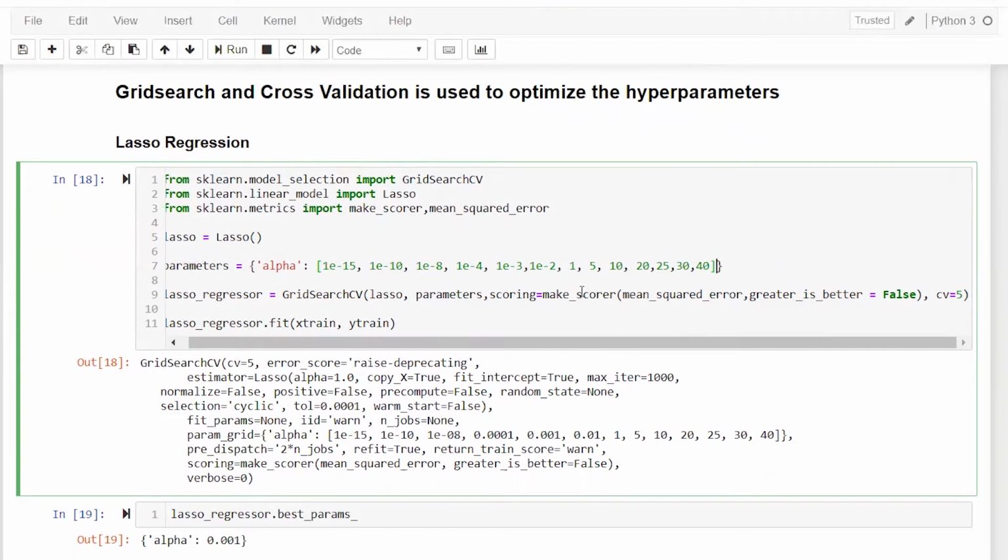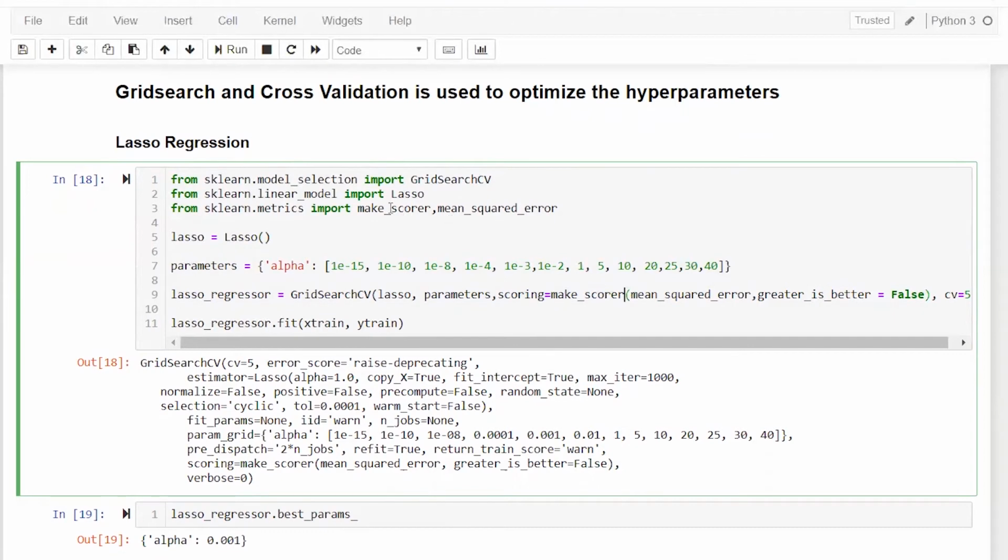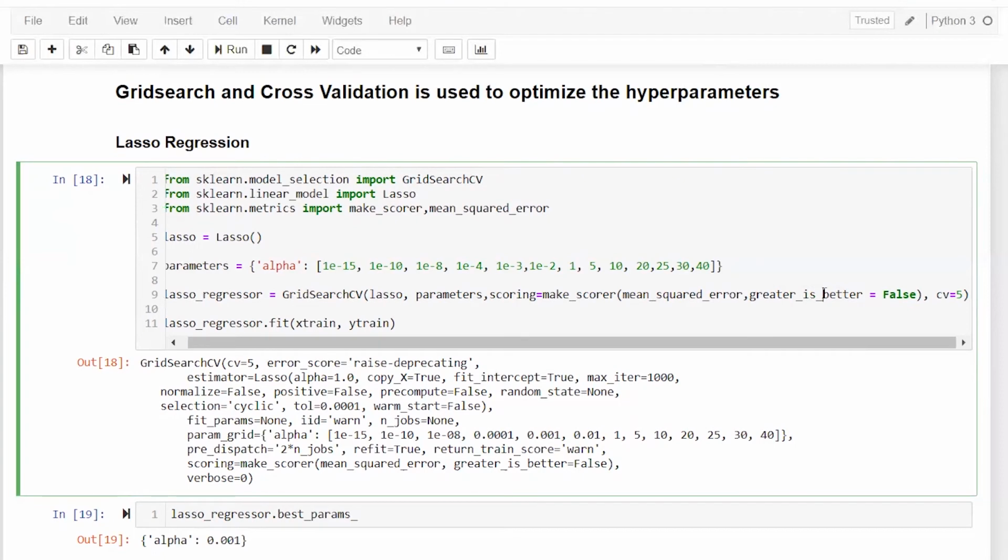And scoring, this part is actually very important. Here you have to write make_scorer, which I have imported. What will happen is that the mean squared error is taken from metrics, and it is converted to work with the function of GridSearchCV, right? And then you have to mention greater_is_better. By default it is set as greater is better, which means the higher the value, the better your model is performing. But in this case, when I'm using mean squared error, a lower value means your model is performing better. So that is why I have set greater_is_better equal to False.